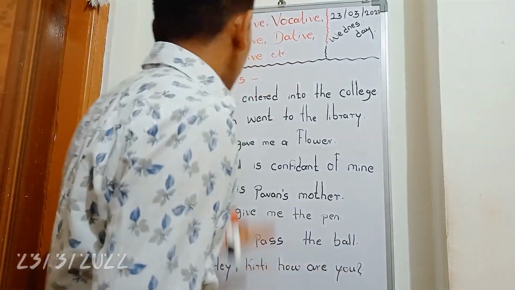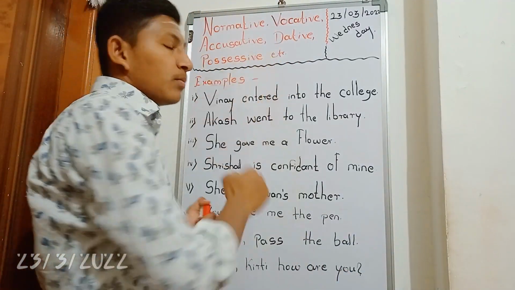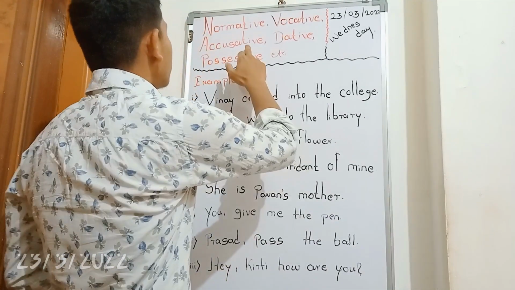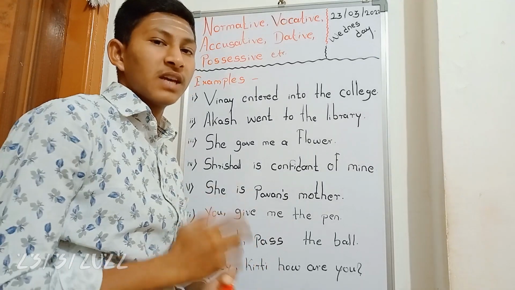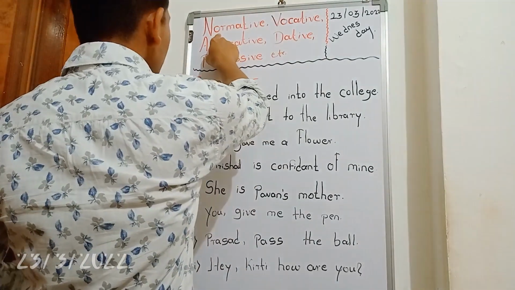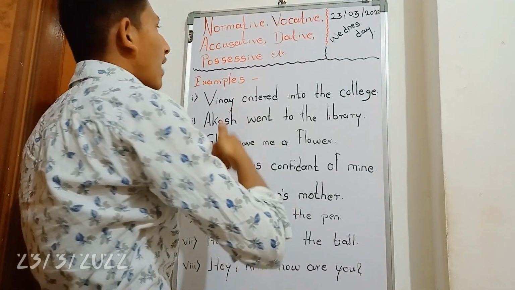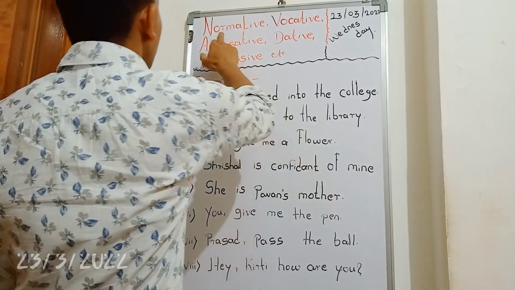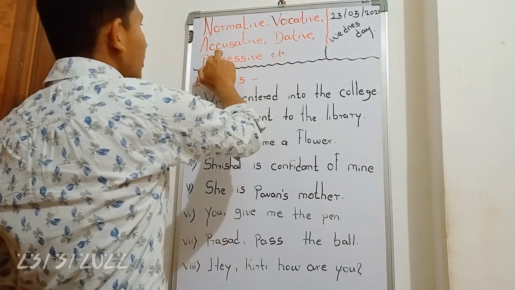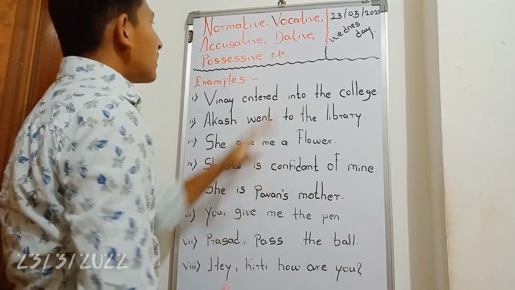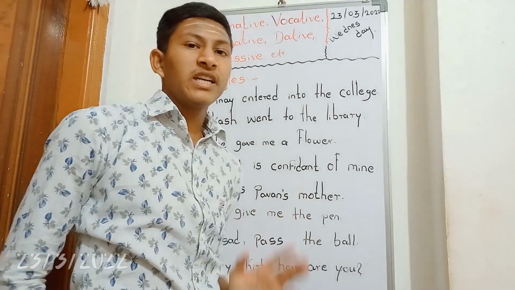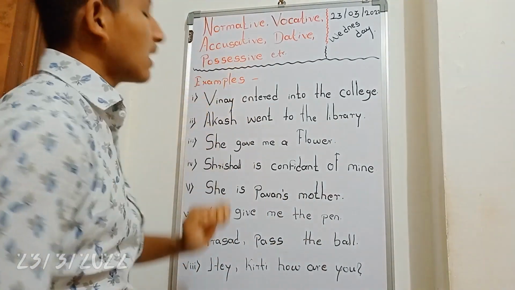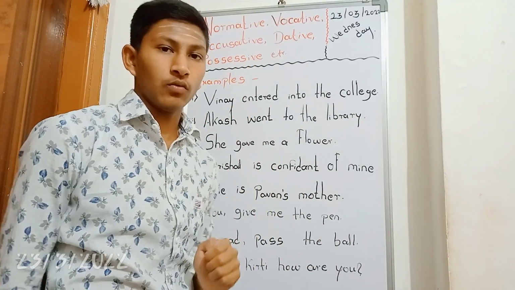Today we are going to discuss a topic which belongs to English grammar, the topic of cases. Without further delay, I will directly move into the topic. Nominative, vocative, accusative, dative, possessive. These are the cases. Nominative is also called subjective, and accusative is also called objective.